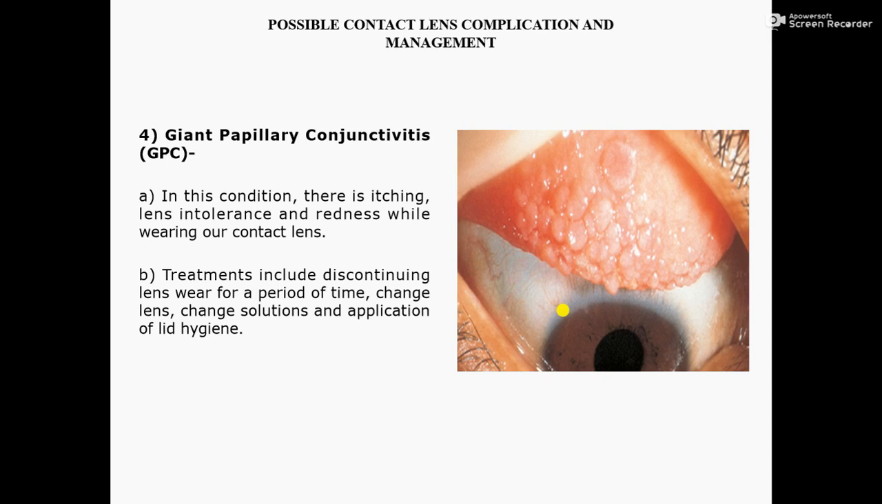Here, contact lens material is sometimes not suitable for our eyes. In this case, maybe there is some itching, redness or conjunctivitis, etc. So, in that case, we immediately remove the contact lens, change the contact lens and solution, and take treatment for conjunctivitis, and we wash our eyelid with Johnson & Johnson baby shampoo with warm water and cotton.